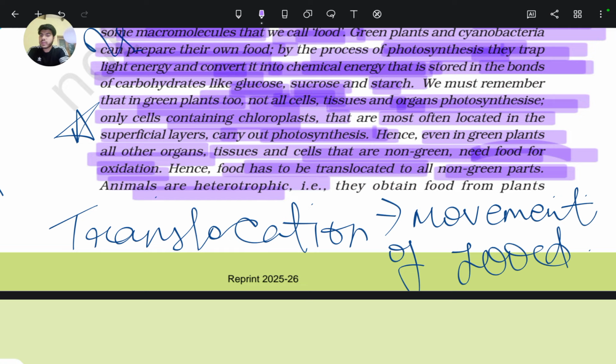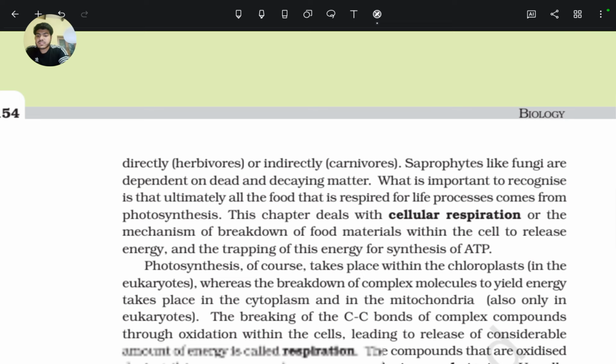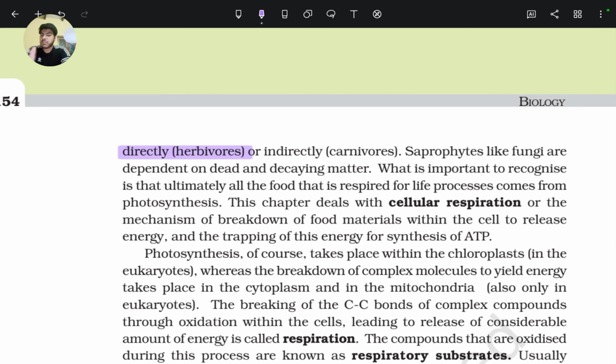Animals are heterotrophic, as we all know, meaning they are dependent on other living organisms for their food. They obtain food from plants directly as herbivores, or indirectly as carnivores.